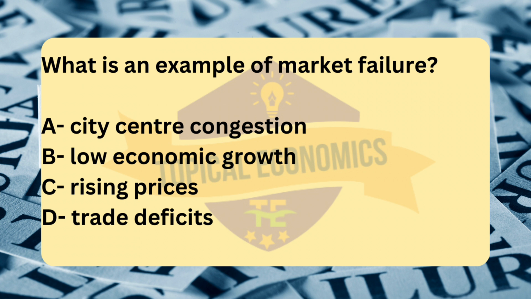The external costs of this congestion include time lost, increased pollution, and higher stress levels, but individual drivers do not bear these costs directly. As a result, the market fails to allocate road use efficiently, leading to overconsumption of road space. Government intervention, such as road pricing or investment in public transport, can help address this market failure.